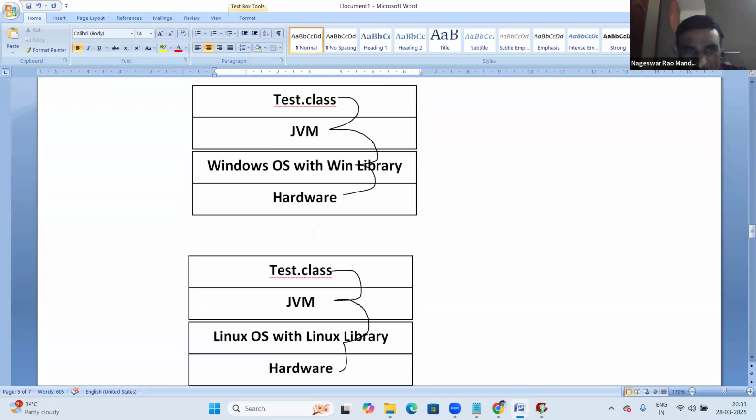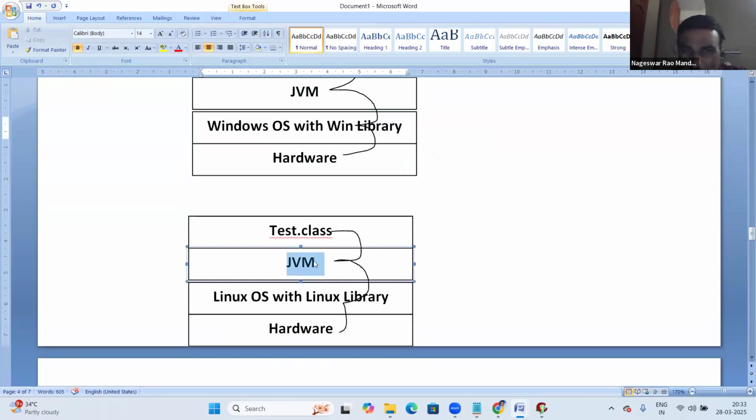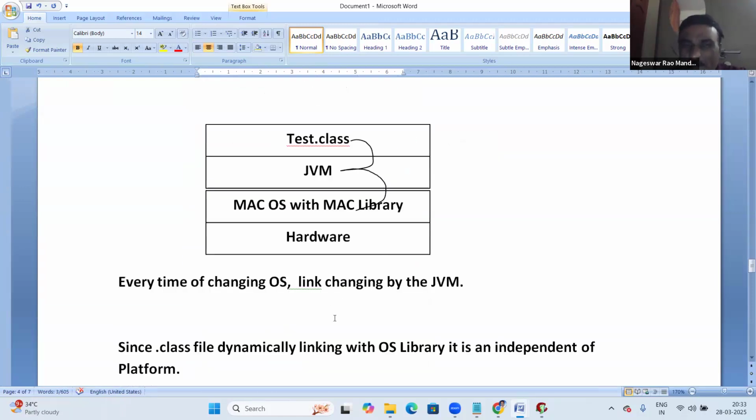The Windows JVM has knowledge of the Windows OS library, so it can link with Windows OS. The Linux JVM has knowledge of the Linux library, so it can link with the Linux library. The Mac JVM has knowledge of the Mac library.